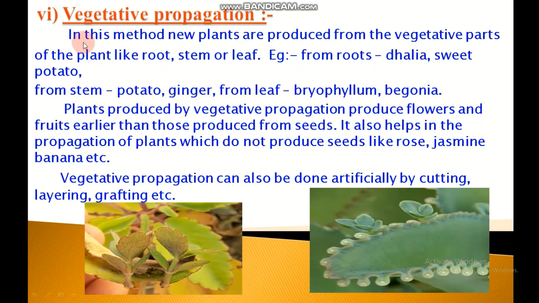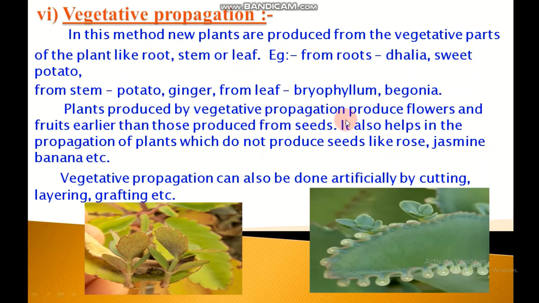Next type of asexual reproduction is vegetative propagation. In this method, new plants are produced from the vegetative parts of the plant like roots, stem or leaf. Examples from roots are Dahlia, sweet potato; from stem, potato, ginger; from leaf, Bryophyllum and Begonia.